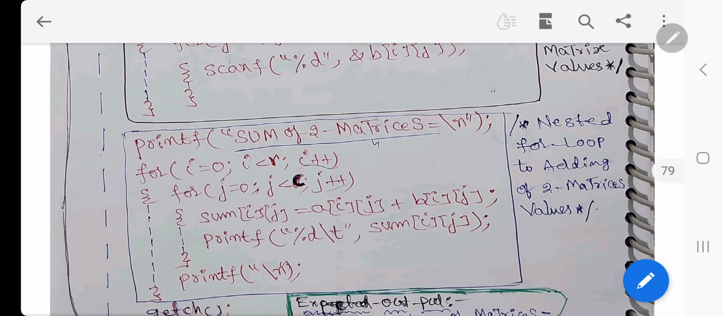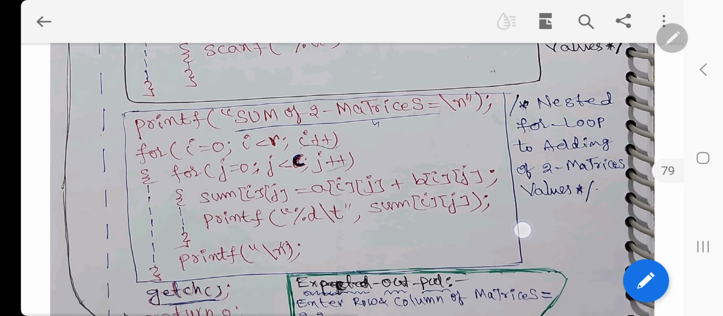The formula is this. I made it into yellow. sum i j is equal to a of i j plus b of i j. i j means rows and columns. That is printed, and here the value is printed. \t means tab space will be there. Next line will be printed. These 2 fors are for printing the values in a matrix formation.